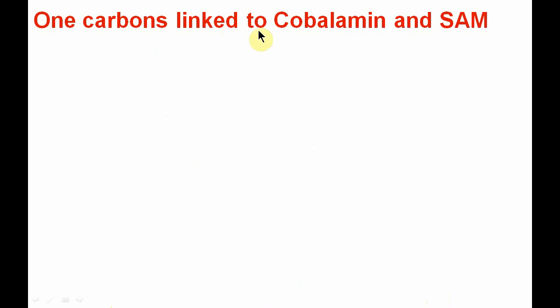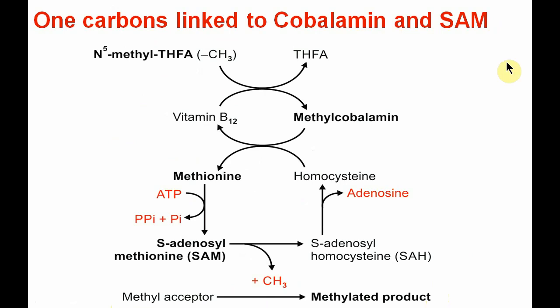Next we see the one carbons linked to vitamin B12, that is cobalamin, and S-adenosyl methionine. This is a very important reaction, the further continuation of this N5 methyl tetrahydrofolate. Vitamin B12 receives the methyl group from N5 methyl tetrahydrofolate so as to convert to methylcobalamin, and the tetrahydrofolate becomes free.